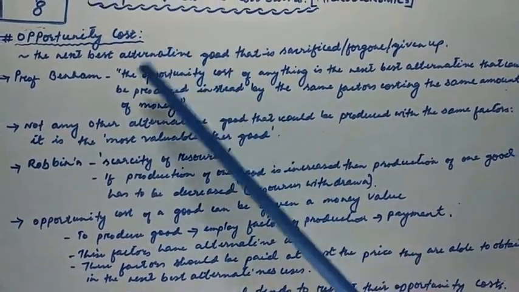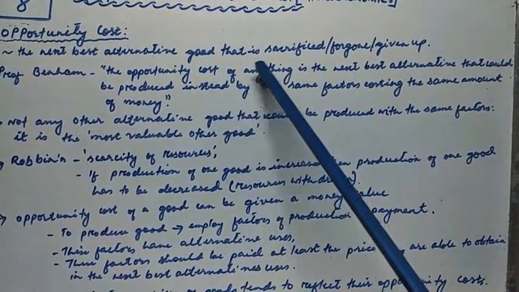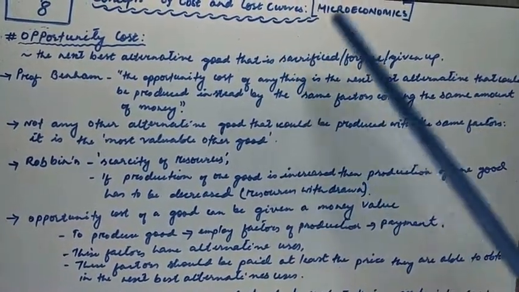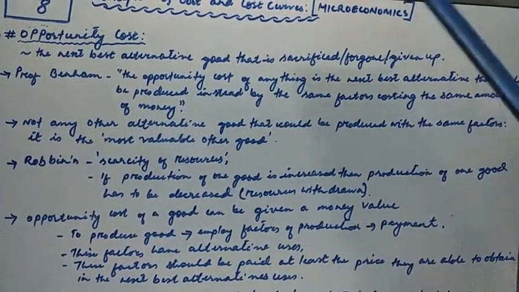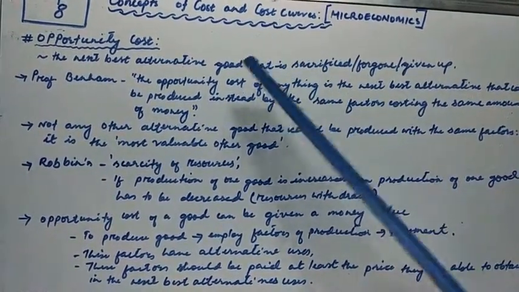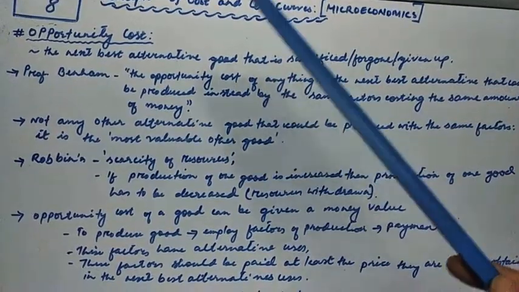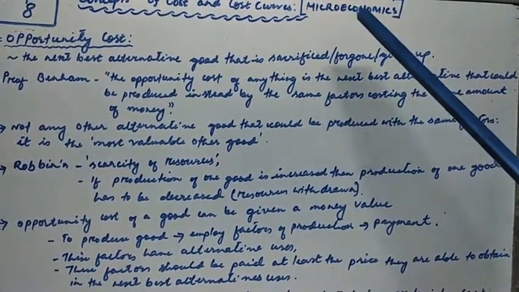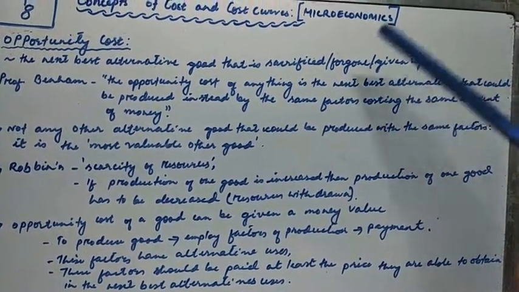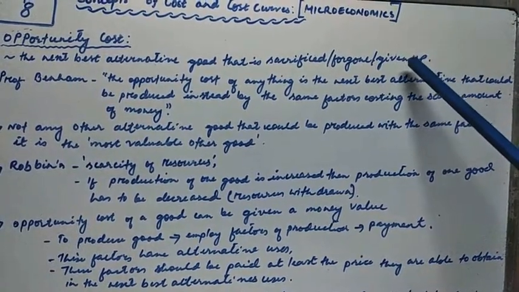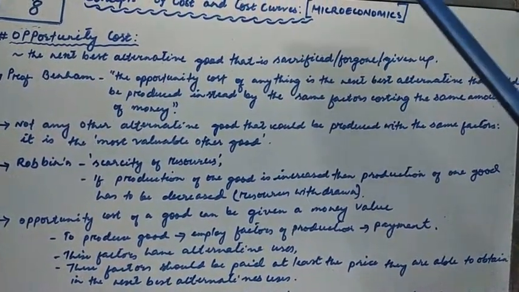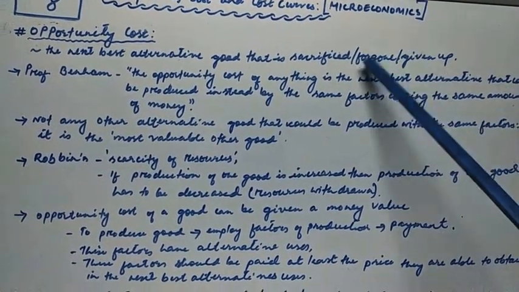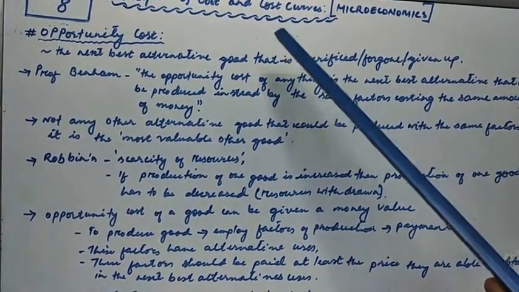So it is the next best alternative good that is sacrificed. In our example, you could have bought a pen instead of a cup of coffee, but you sacrificed buying a pen and you bought a cup of coffee. So the opportunity cost is the next best alternative good that you have sacrificed, or forgone, or given up. You have given up buying a pen and you bought a cup of coffee. So that is the opportunity cost. One pen is the opportunity cost of producing a cup of coffee.